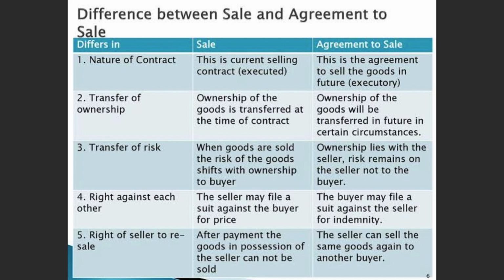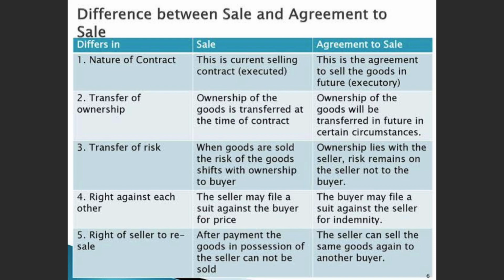Ownership rights will be transferred to the buyer at the time of contract. Whereas agreement to sale is what? Because agreement to sale is happening in the future time period, the ownership rights also will be transferred in the future time period, not right now. Right now it's just agreeing to transfer, but I'm not transferring. Ownership right will be transferred only in the future.